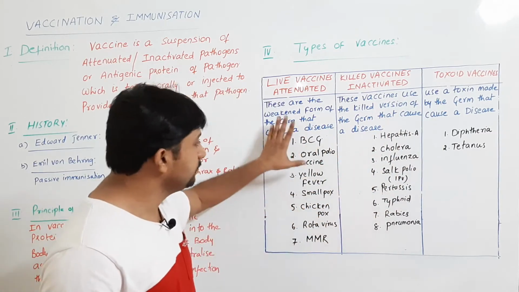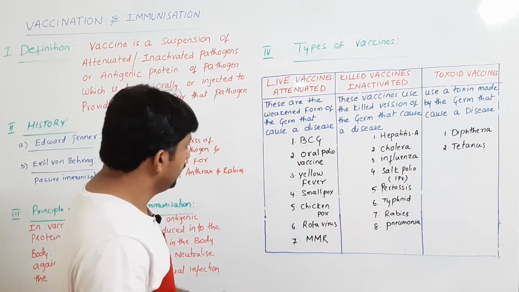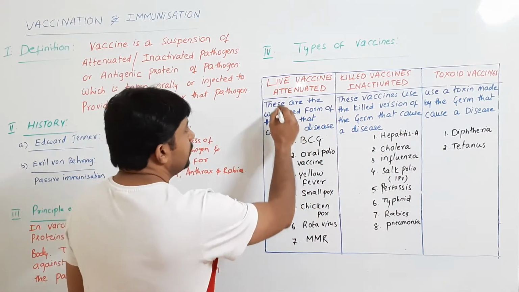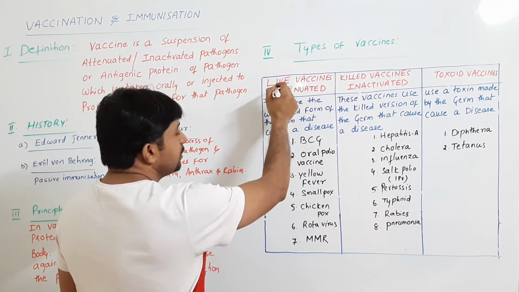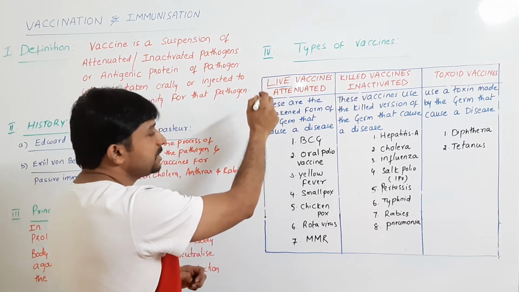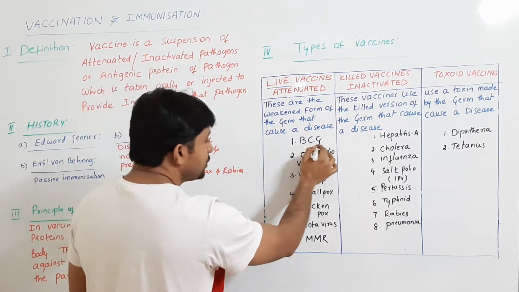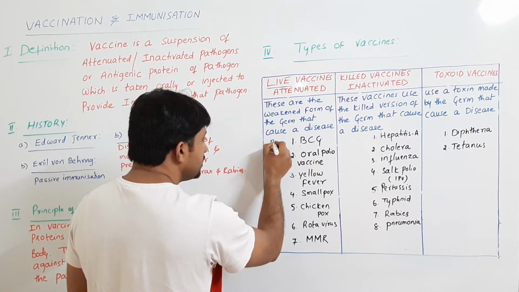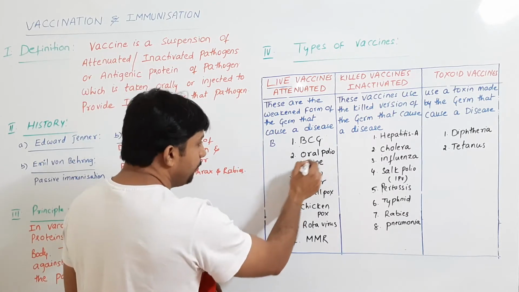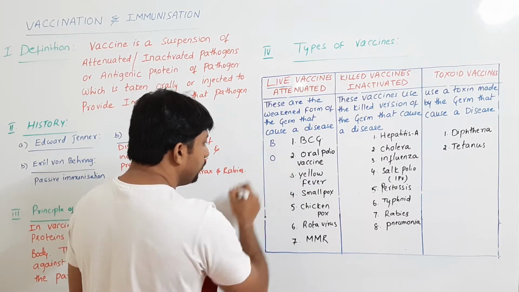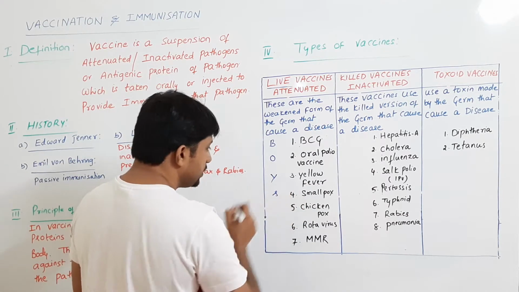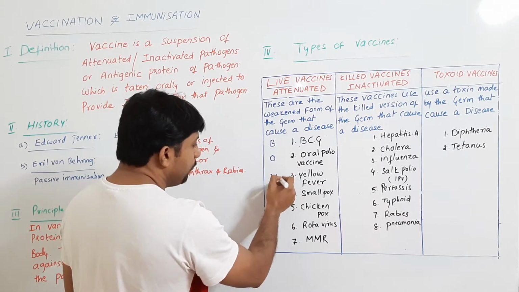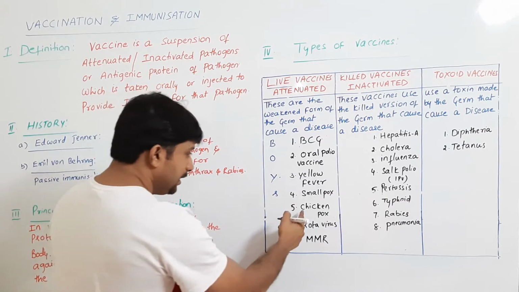To remember this, I'll give a trick. Let us find out what the trick is. For these live vaccines, live means the vaccines are weakened but the organism is not killed. Those include BCG, that is B, oral polio, O, yellow fever, Y, and smallpox, S. So this is BOYS, boys.